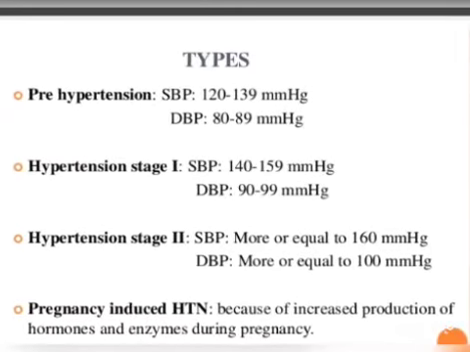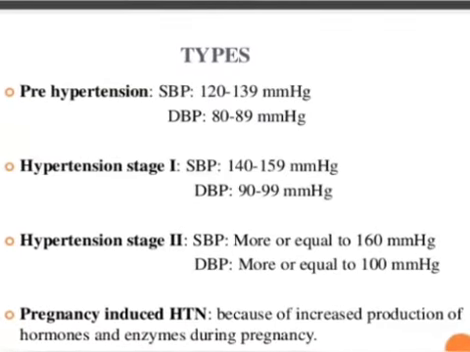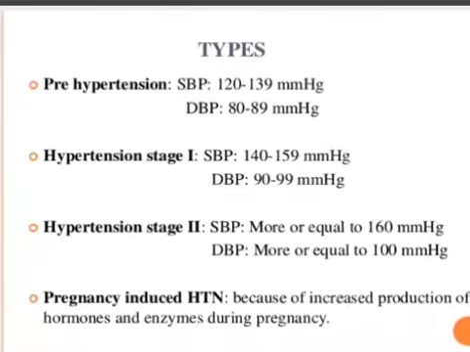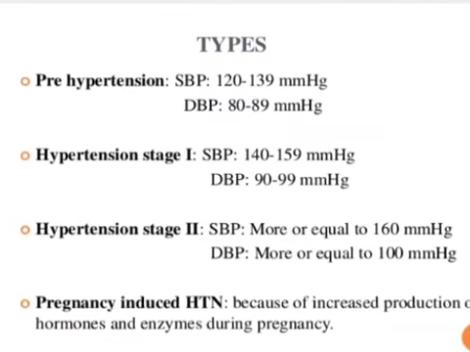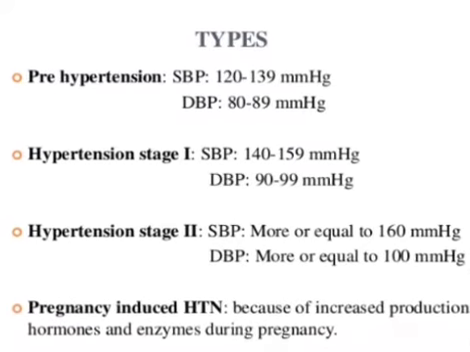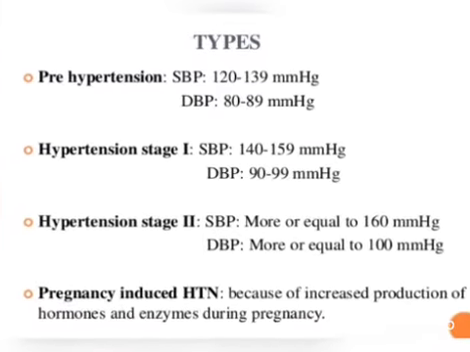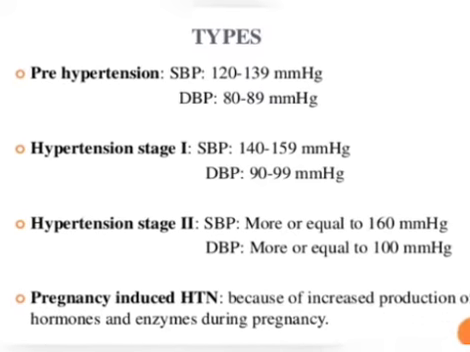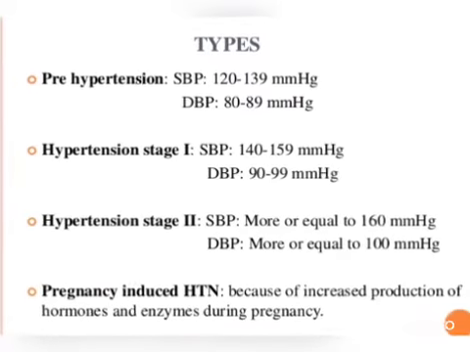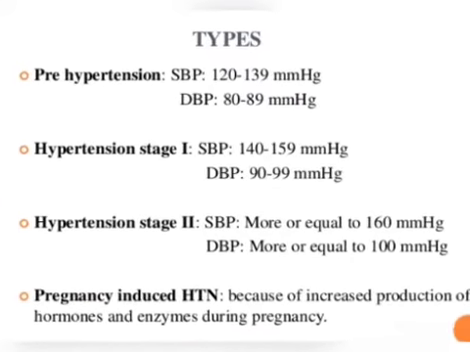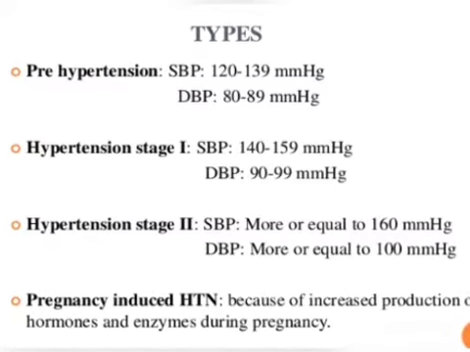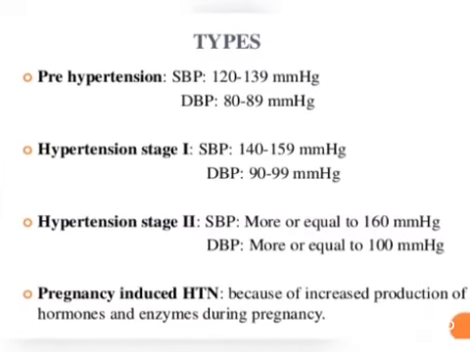There are types of hypertension based on the systolic blood pressure and diastolic blood pressure. They are pre-hypertension, hypertension stage 1, stage 2, and pregnancy induced hypertension due to the changes in the hormones during the pregnancy stage. So these are the types of hypertension.